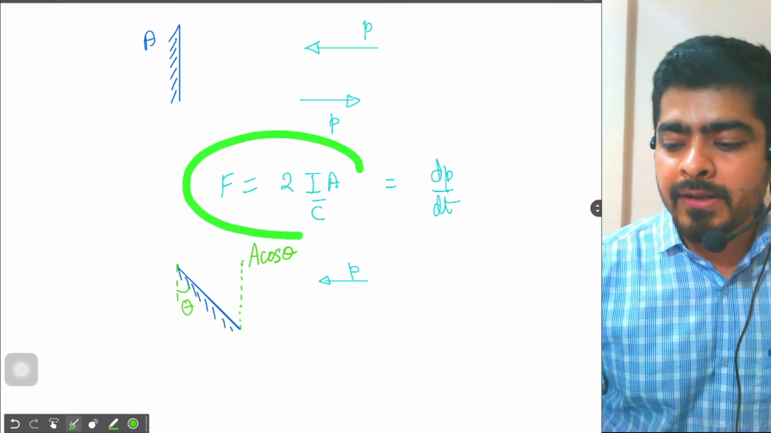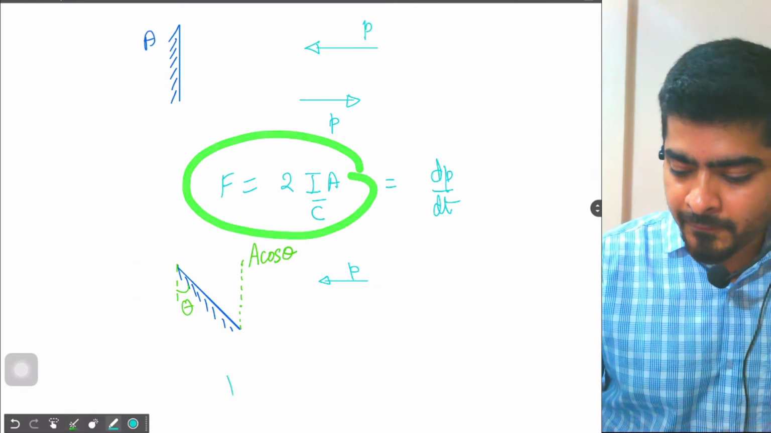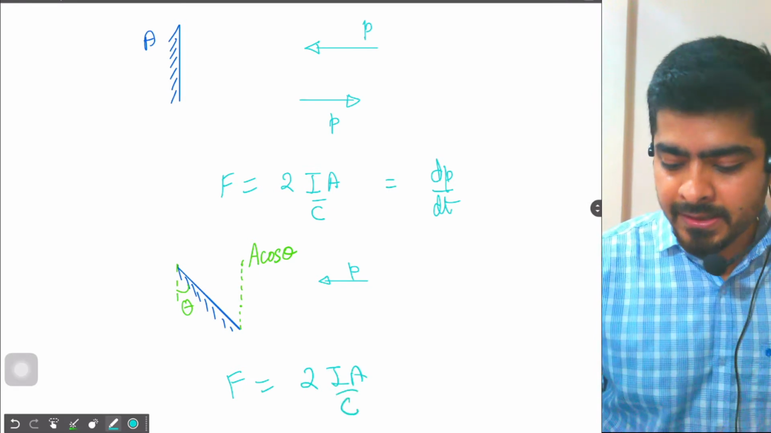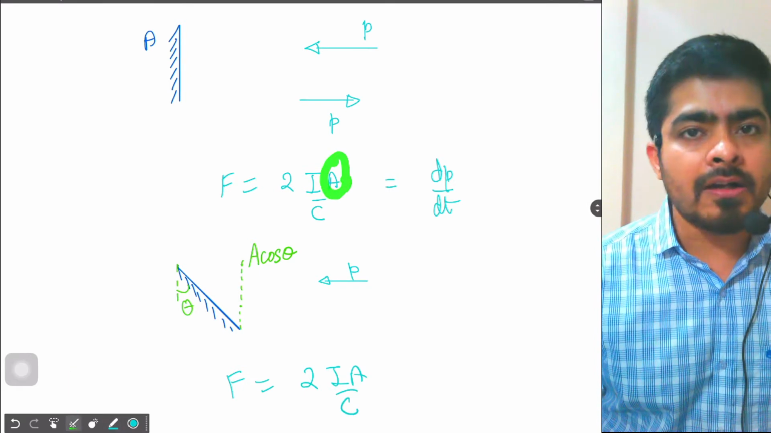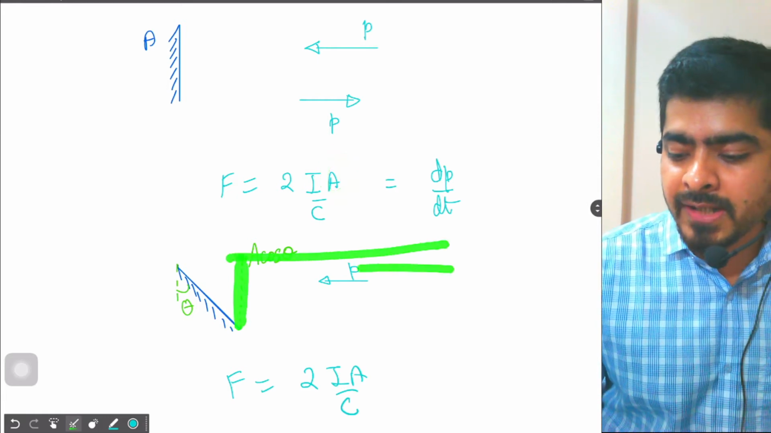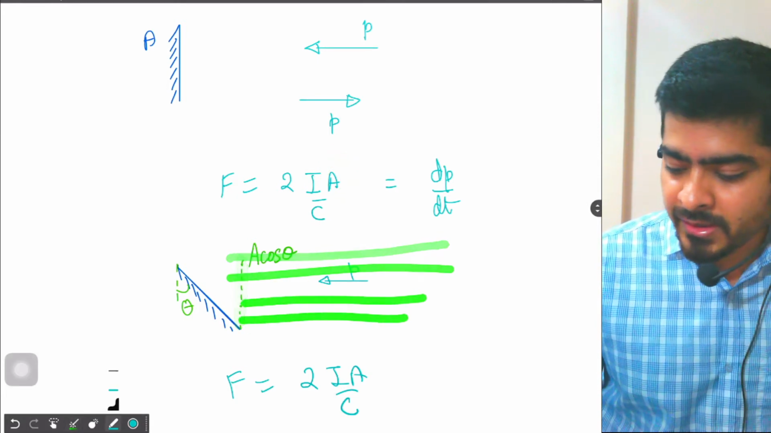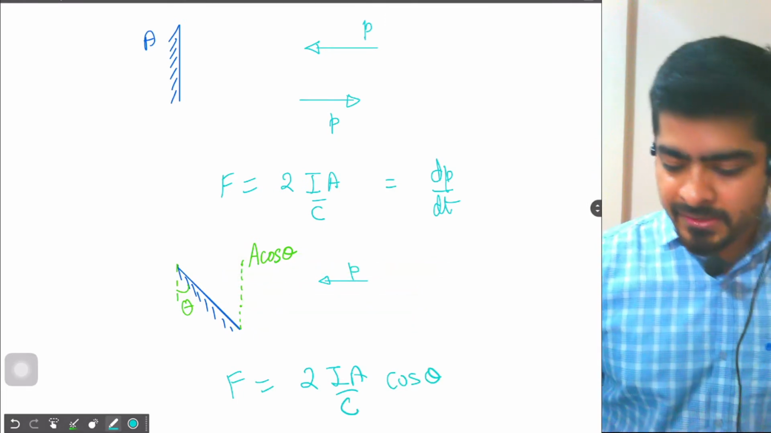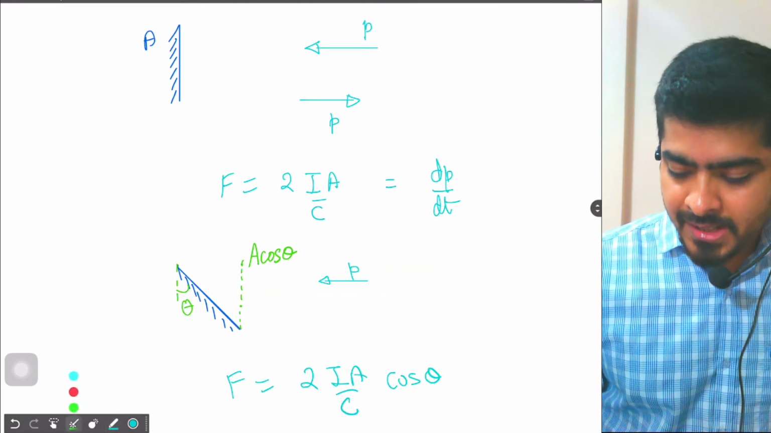So now when we calculate the force, our force will change. 2IA by c, the area has to be replaced with this area over here. How much light is incident? So there will be a cos theta, so we need to put a factor of cos theta over here. This is one part, but again there's one more problem. As the light is incident,